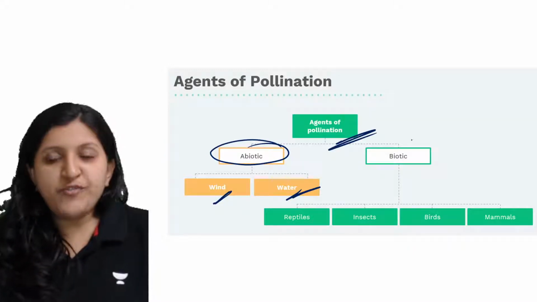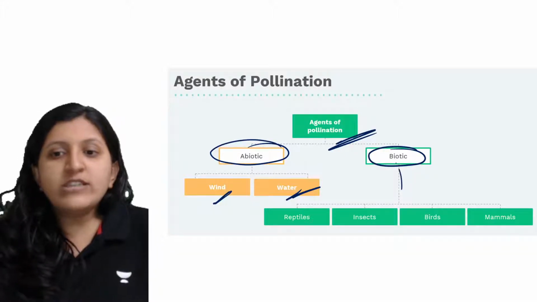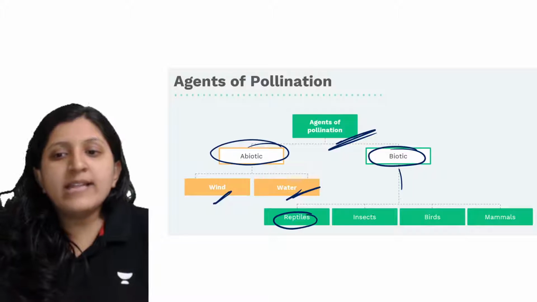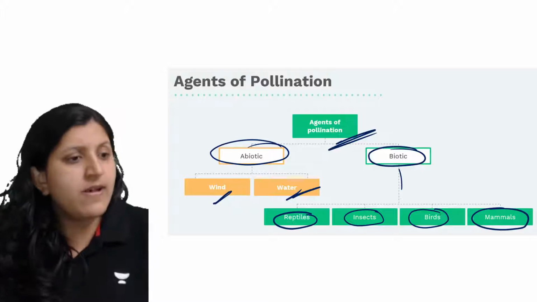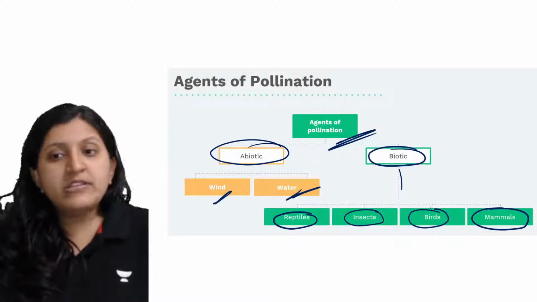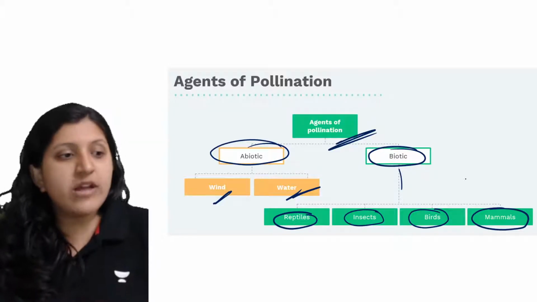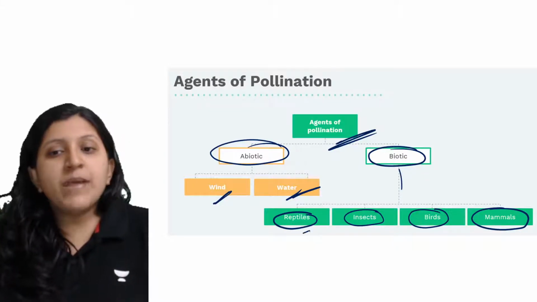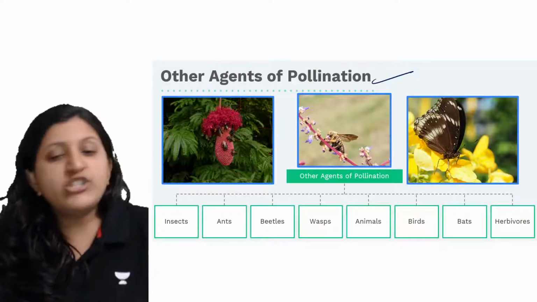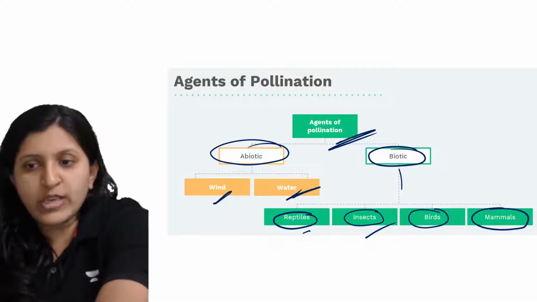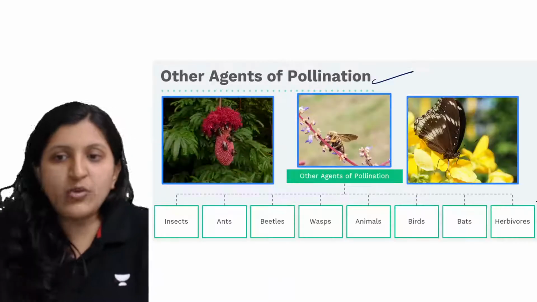Then there are agents of pollination which are biotic. Under biotic we can see reptiles, insects, birds, and mammals. These are the ones who can transfer the pollen grain. There can be a reptile, there can be an insect. Now let's see other agents of pollination which can be listed under reptile, insect, bird, or mammal. Let's have a look at this now.